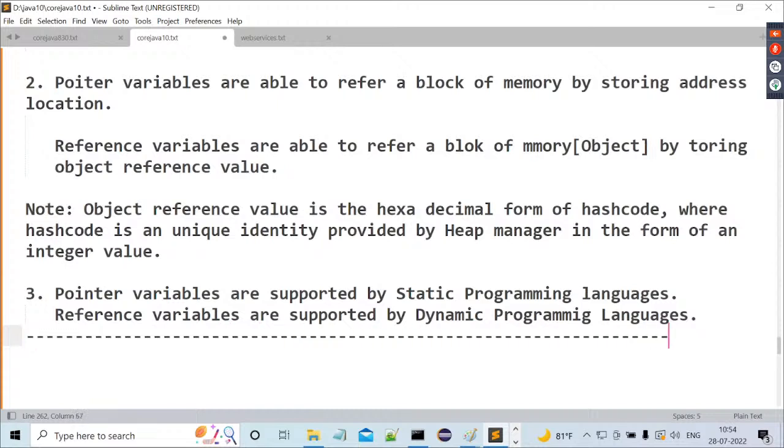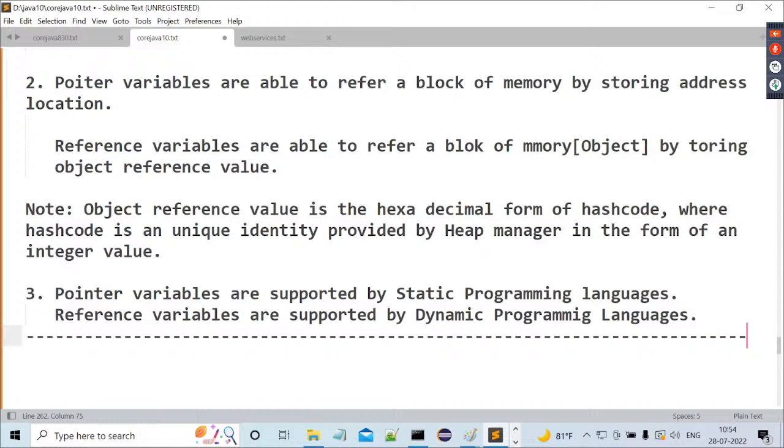Tell me guys, what are the various differences I have discussed here? What is the first difference I have given? Pointers exist in C and C++, but reference variables exist in Java. Okay, fine. Then what can pointers store? Pointers are able to store address locations, but reference variables are able to store object reference value. What is this object reference value? Hexadecimal form of hash code. What is this hash code actually? A unique identity provided by the heap manager in the form of an integer value.